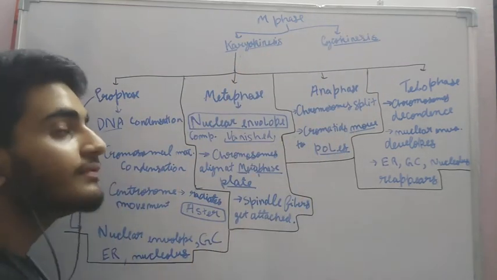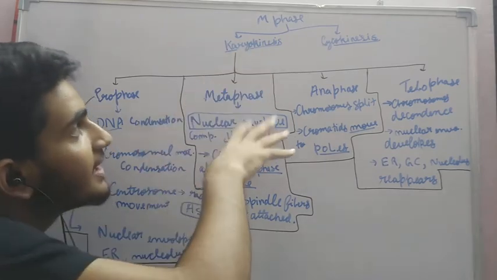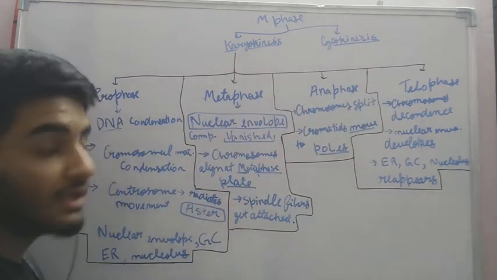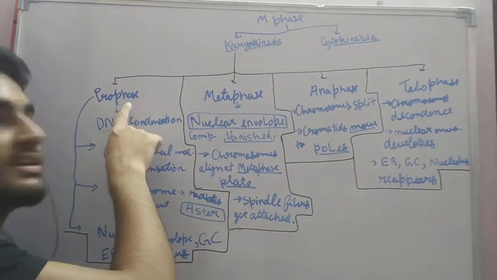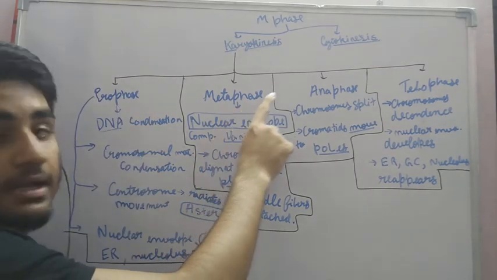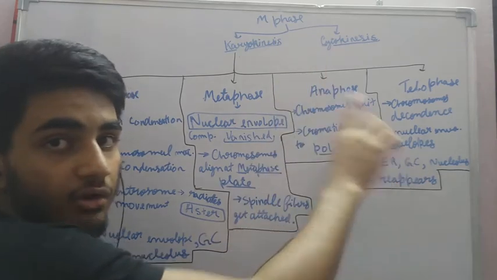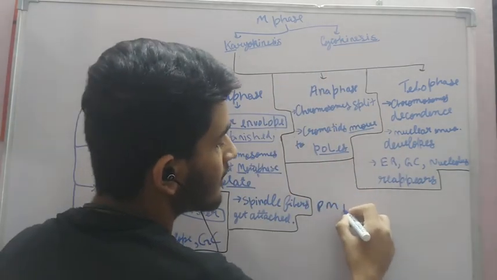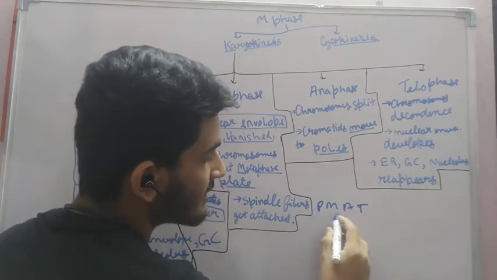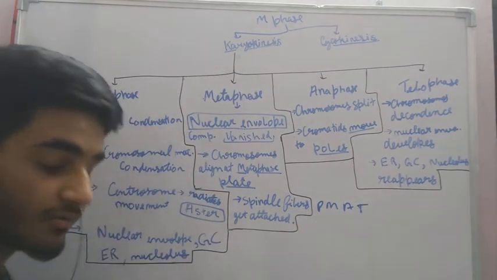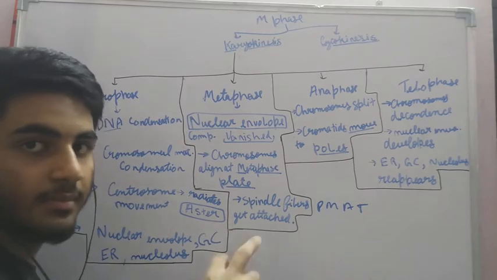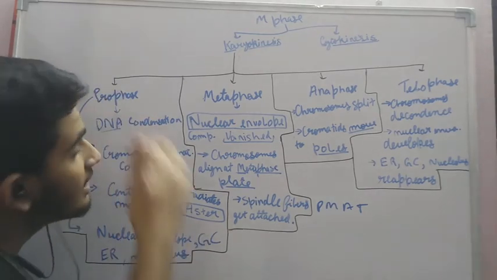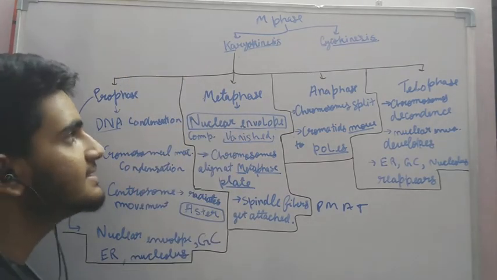Now for our convenience, we have further divided the karyokinesis into four groups. That is prophase, metaphase, anaphase and telophase. We can learn it as PMAT. Prophase, metaphase, anaphase and telophase. Telophase, sorry. PMAT you can learn as the short form. Now let us talk in brief about these.